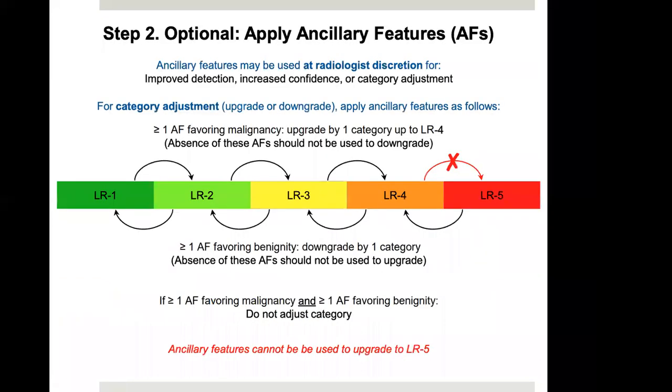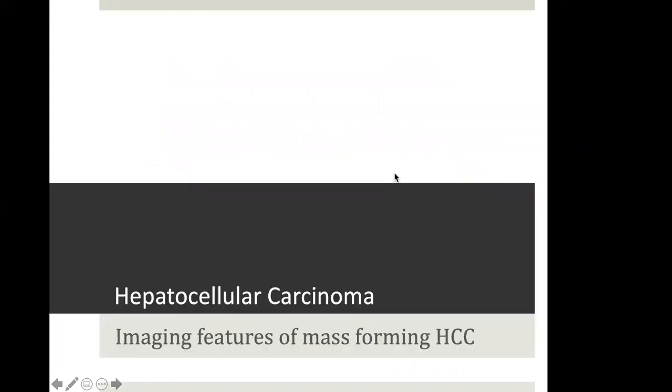After we have used this table and assigned a category, the second step is to adjust the category according to the ancillary features if required. So we can always make category adjustment based on the ancillary features. Now we have categorized the tumor and we have given a LIRADS category, and accordingly the management can be suggested to the referring physician. After this, let us discuss what are the specific imaging features of different kinds of HCC.